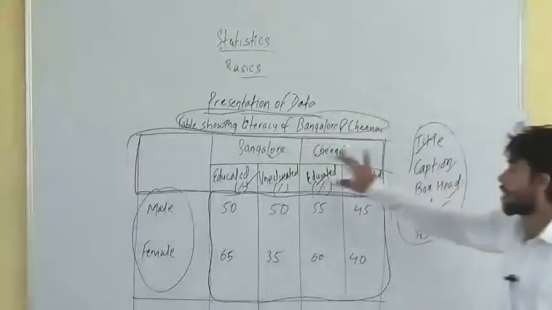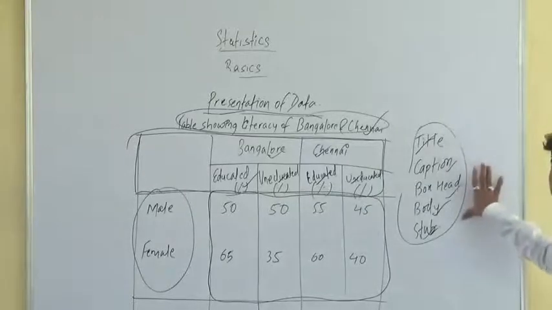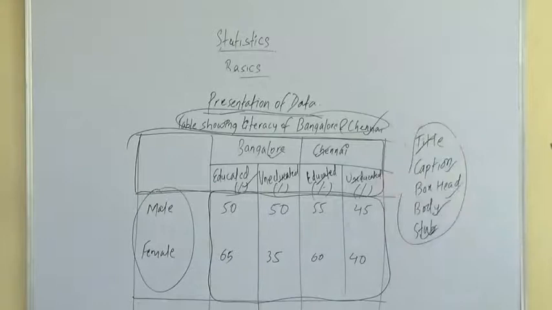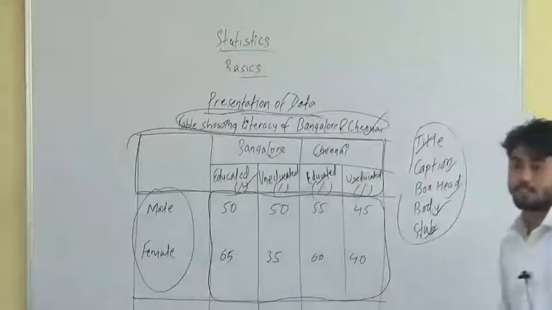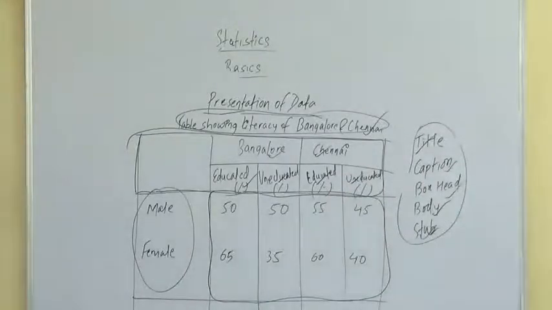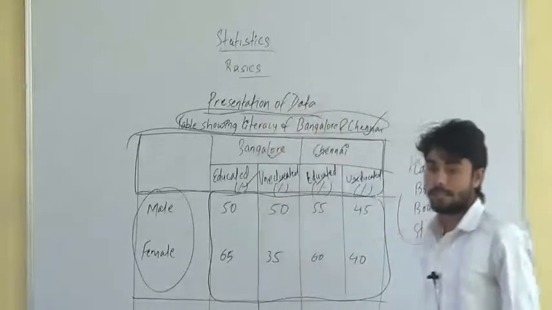Caption is the upper part of the table which describes the columns and sub-columns. Box head is the entire upper part of the table and body is the main part of the table. Title is self-explanatory, which is your literacy percentage of Bangalore and Chennai. Any doubts here? Right? So there are 5 parts of a table and these are the 5 parts. So this is the tabular presentation of the data. Tabular presentation of the data means using tables to organize or classify the data, nothing but presenting the data, right?